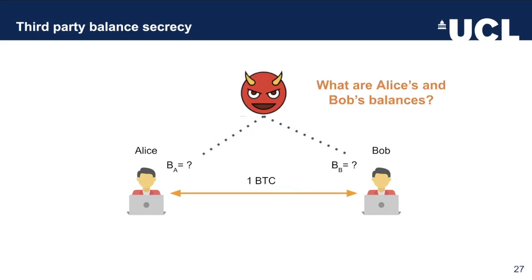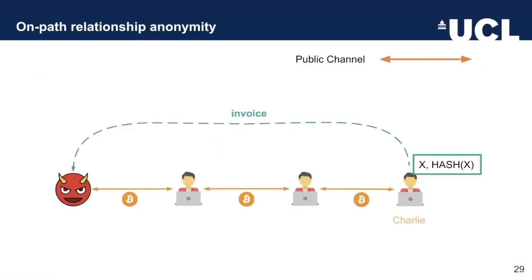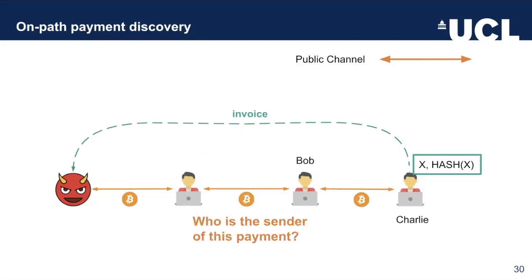So what are Alice and Bob's balances according to Eve? The other question is, Eve, who is not involved in a payment between Alice and Bob, can she infer the fact that they're actually communicating with each other and sending payments? The last question we're going to tackle is whether Bob, who is an intermediate hop between Eve and Charlie, can infer who the sender of the payment is. As we see over here, neither the predecessor nor the successor of Bob is Eve, so in theory, he shouldn't be able to infer who the sender of the payment is.